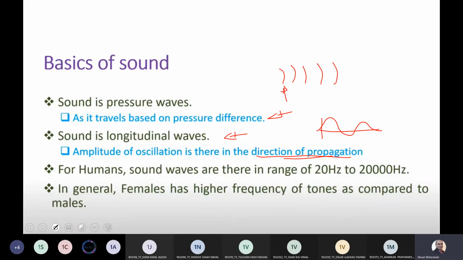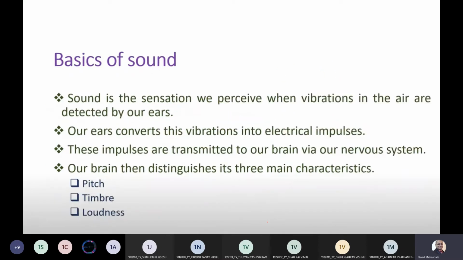For humans, sound waves lie in the range of 20 hertz. तो आप 20 hertz से लेके 20 kilohertz तक sound सुन सकते हो. So for females, the frequency is higher compared to males. Like whenever you see the announcement on a railway platform, they are made typically in female voices, because female voices have a higher frequency. So they are easily audible even in the crowd noise. And that's why railway announcements are made in the female voice.